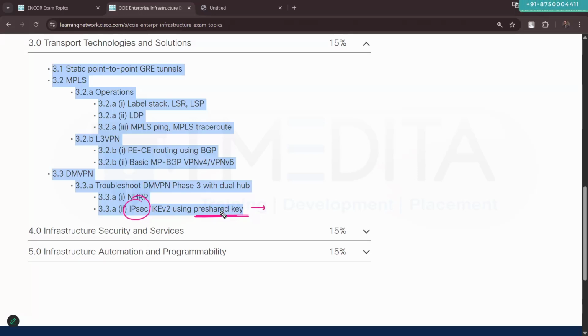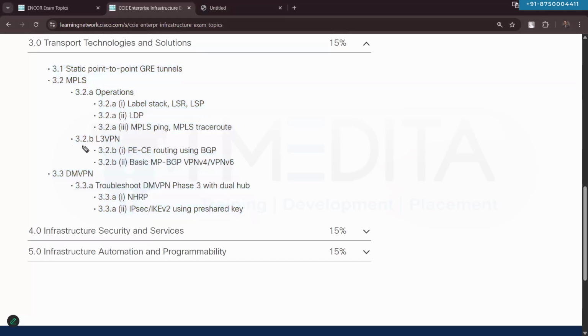You can see the content regarding MPLS is very limited. We'll talk about MPLS operation. We'll talk about how MPLS works in a routed environment, how MPLS-based packet forwarding happens, and what MPLS ping and trace are. Then we will focus specifically on the layer 3 VPN.